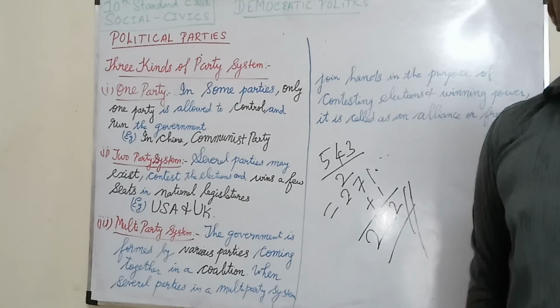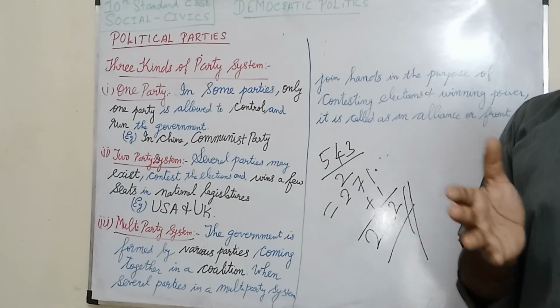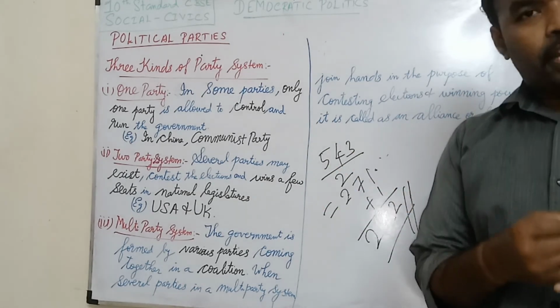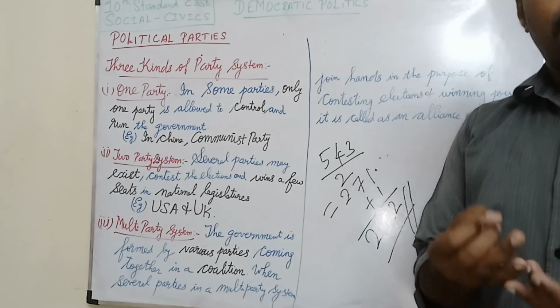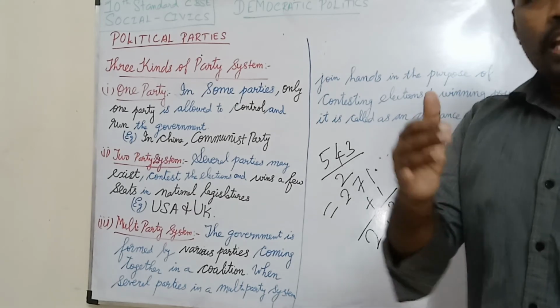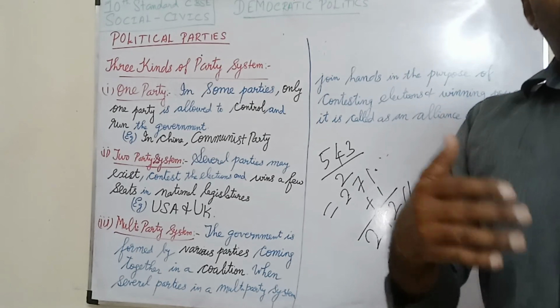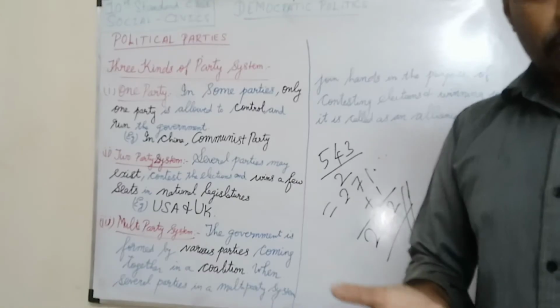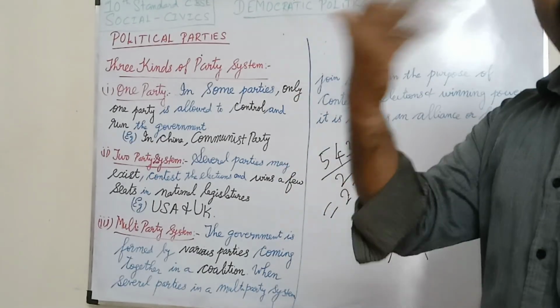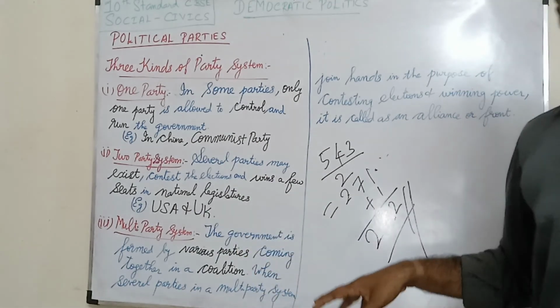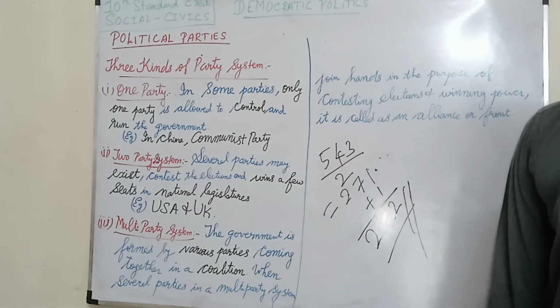If other parties, for example ADMK, Shiv Sena from Maharashtra, Akali Dal from Punjab, say okay, we will support with the coalition, we support the alliance, that is said to be a multi-party system.